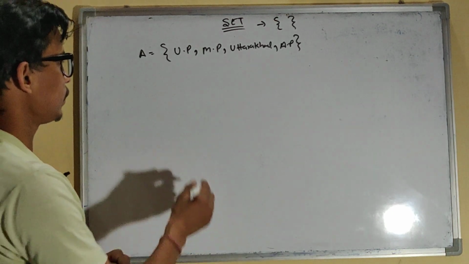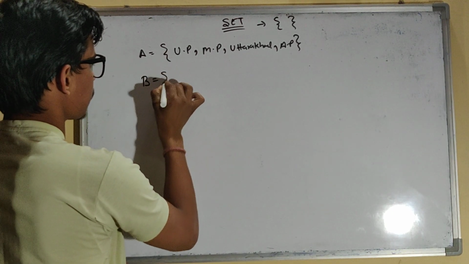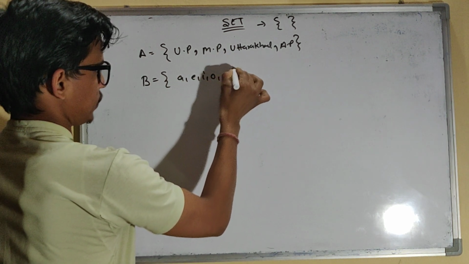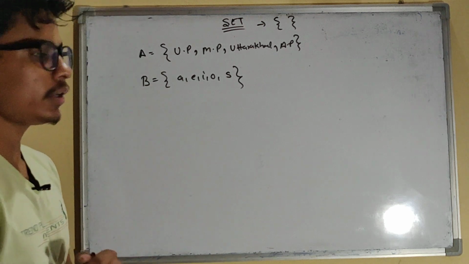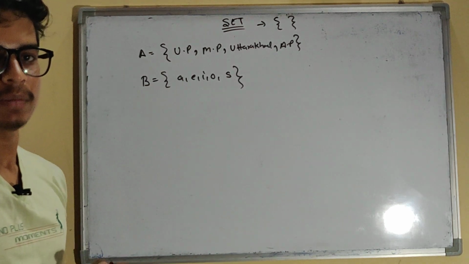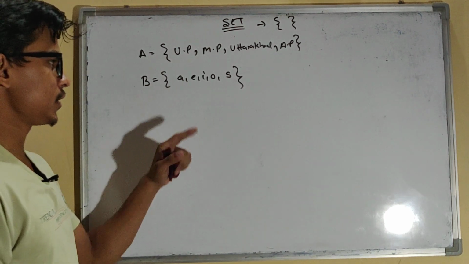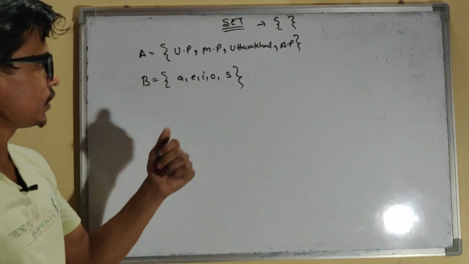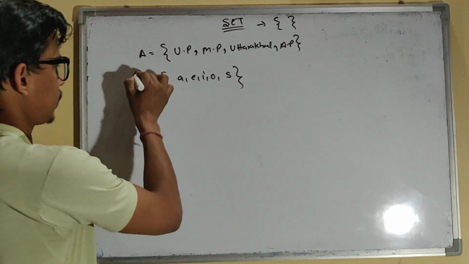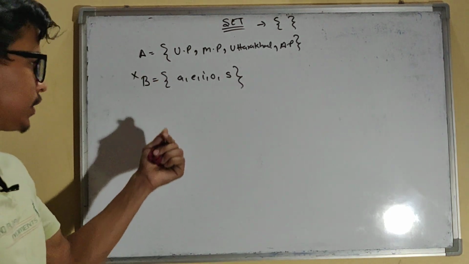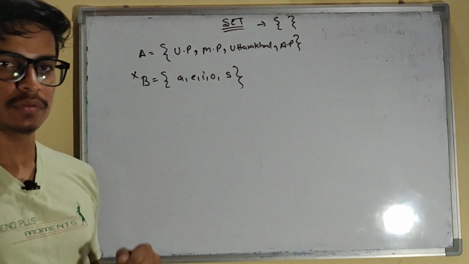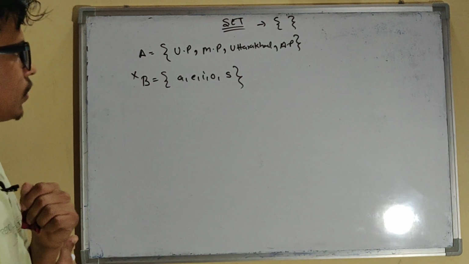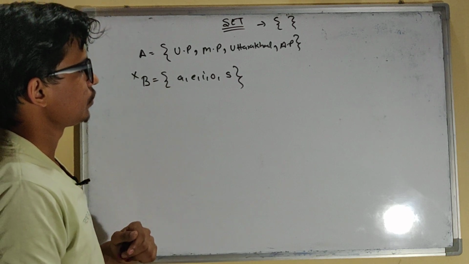It is a set. But let's say a set B. B is going to be A, E, I, O, S, right? So it is not a collection of the same type of objects or things. Four terms are vowels and one is a consonant. So it is not a set. Set is generally represented by a capital letter and it is a collection of similar type of objects. So this is how you can do this.